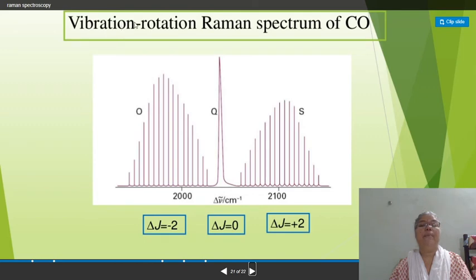Then the vibration rotation Raman spectrum of CO molecule. This is the Q branch, that means the Rayleigh scattering. Here it is anti-Stokes lines. For anti-Stokes lines, delta J equal to +2, and these are the Stokes lines. For Stokes lines, delta J equal to -2.